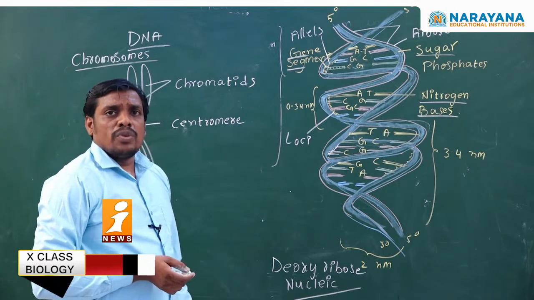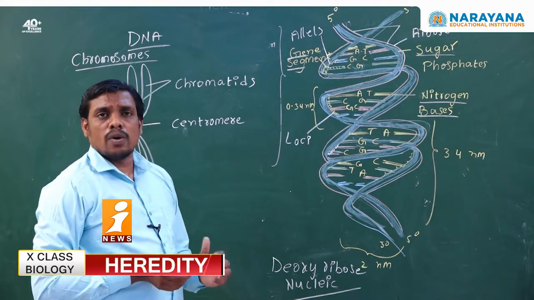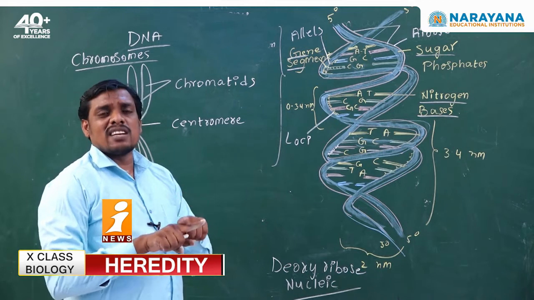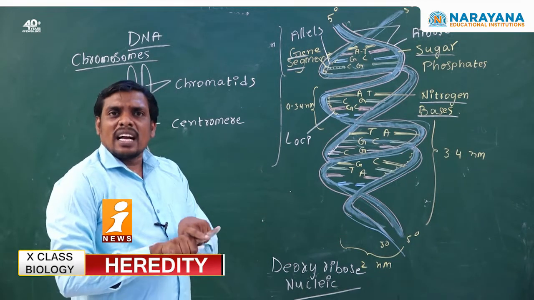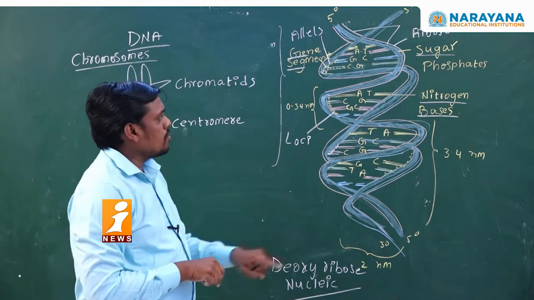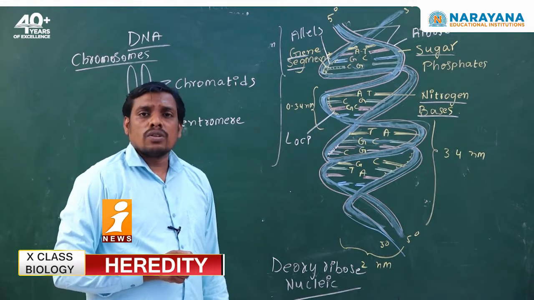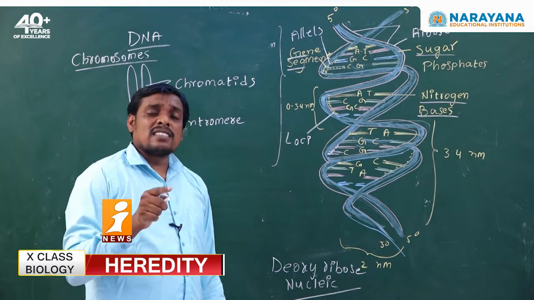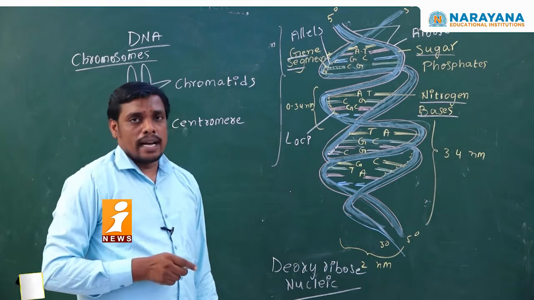With the help of the replication process, the two single strands of DNA connect to each other and form a double stranded or double helical deoxyribose nucleic acid.